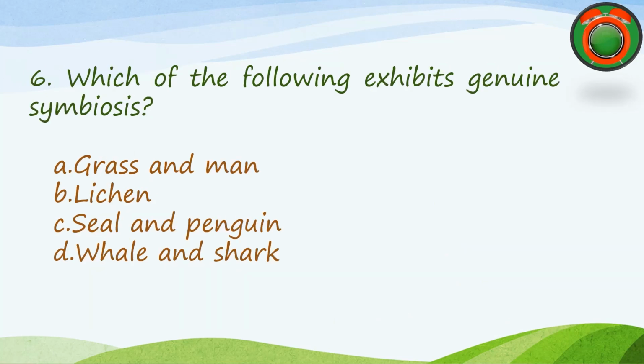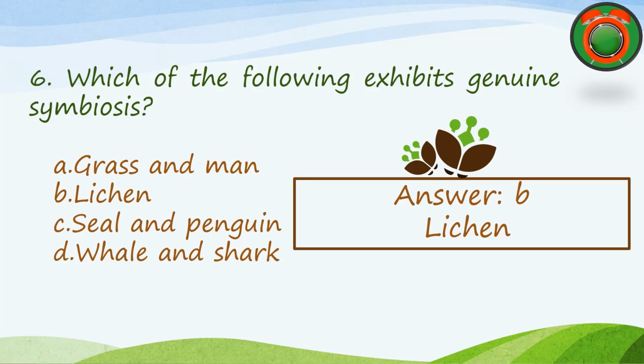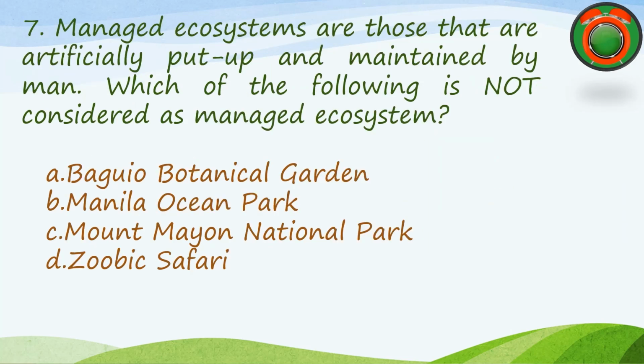Which of the following exhibits genuine symbiosis? A. Grass and man. B. Lichen. C. Seal and penguin. D. Whale and shark. The correct answer is B. Lichen. Number 7 question. Managed ecosystems are those that are artificially put up and maintained by man.